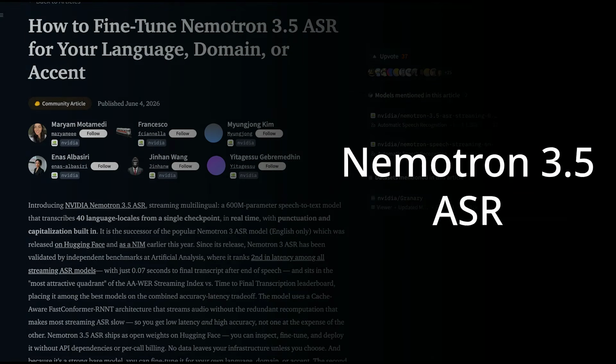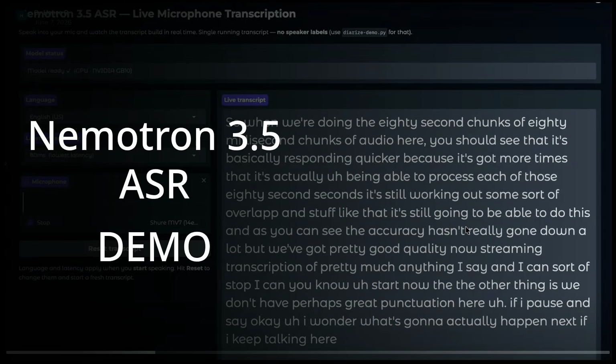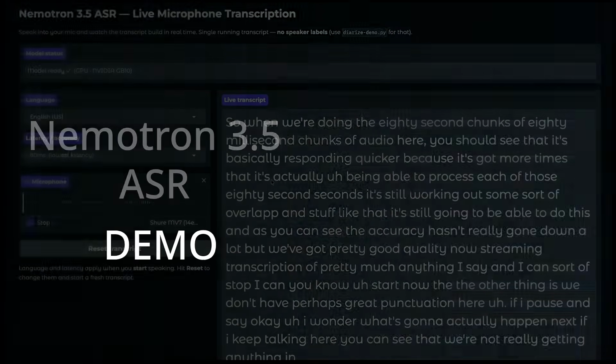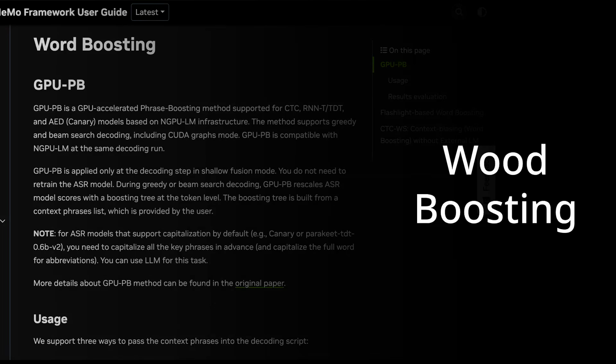In this video, I'm going to talk about the model. I'm going to talk about some of the things around it, and I'm going to go through some demos of actually how well it does for streaming audio, how you can use it to do things like word boosting to make it more accurate for your particular use case, and also how you can use it in a diarization system to be able to get speaker level attribution, etc.